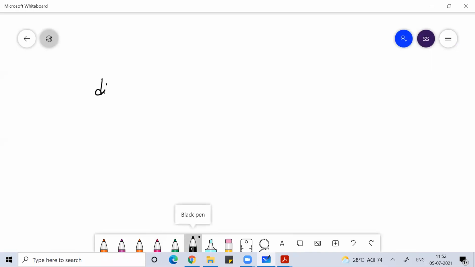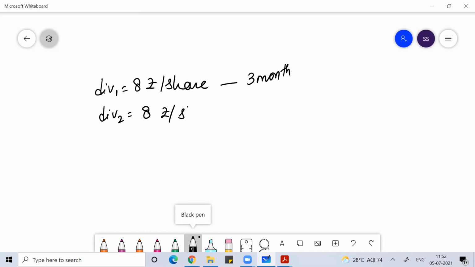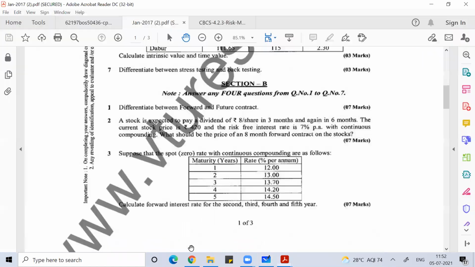So I'm going to receive a dividend of 8 rupees per share after 3 months. Also, I'm going to get a dividend of 8 rupees per share after 6 months.